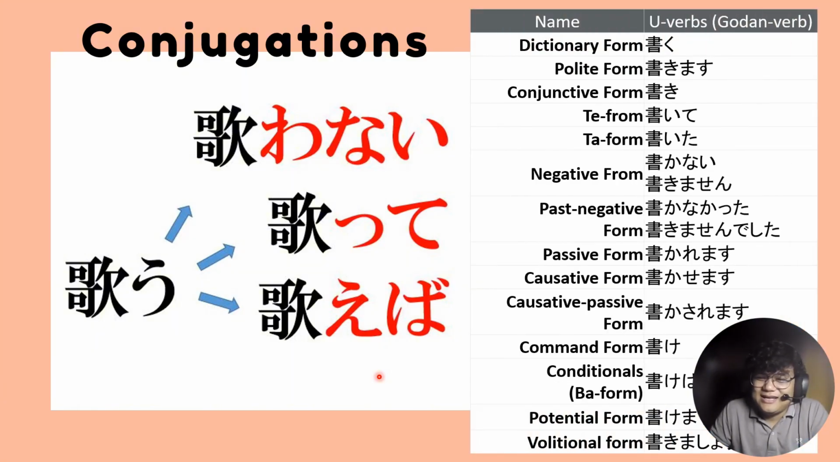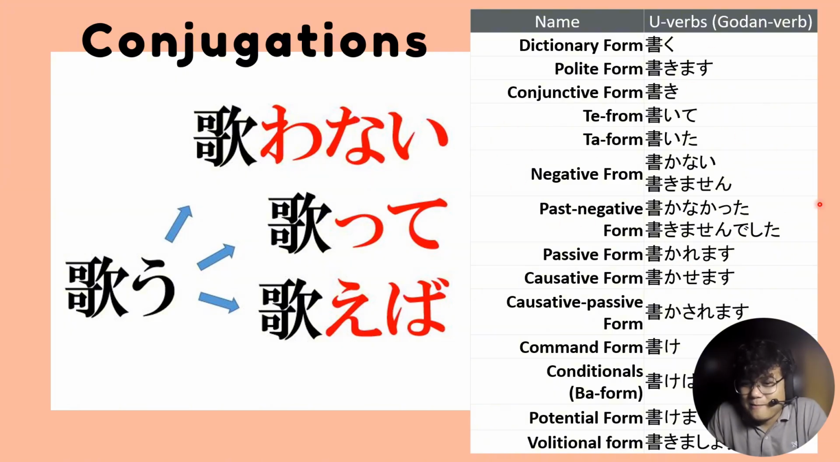And then there are different conjugations, no? Different conjugations for verbs. Later on, you will have to study this in order to pass JLPT. But for N5, dictionary form, polite form, conjunction form, te form, ta form, negative form, past negative, and up until past negative form. Okay. So up until past negative form, you have to study these.